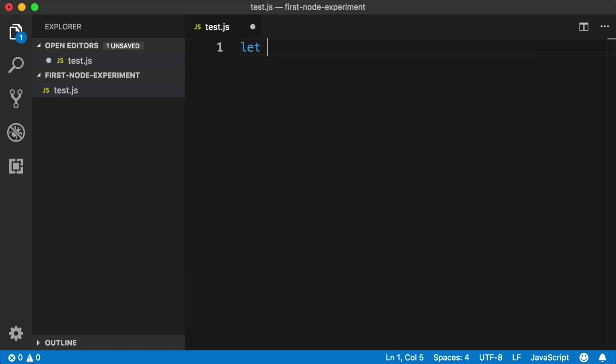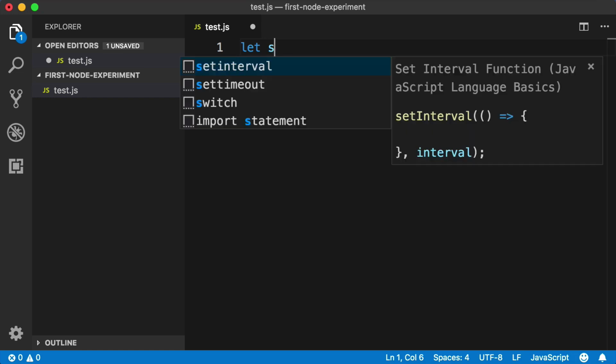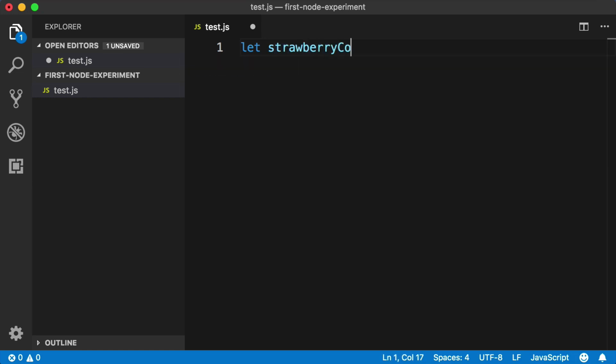Let's create a variable. So let's say let strawberryCount equal 20. Okay, then below this, let's write an if statement and say if strawberryCount is greater than 10, log out a message to the console that says you have enough strawberries. Otherwise, else log out a message that says you do not have enough strawberries.